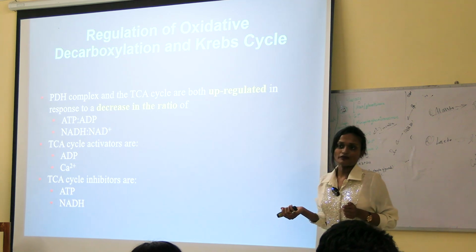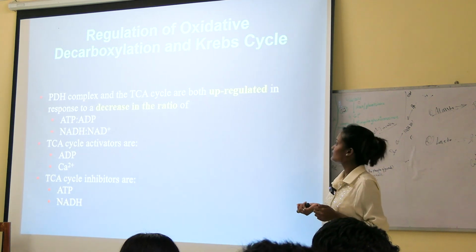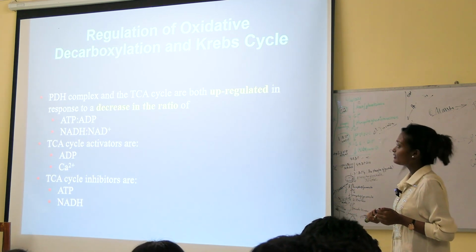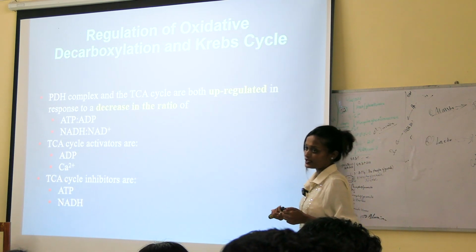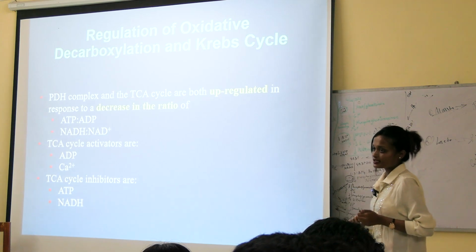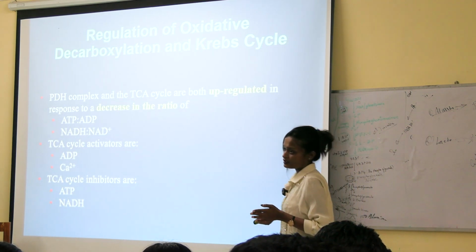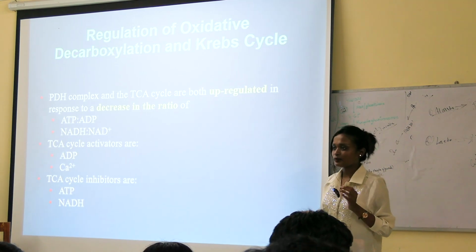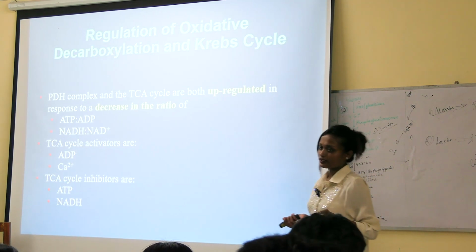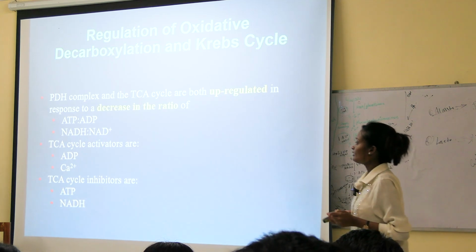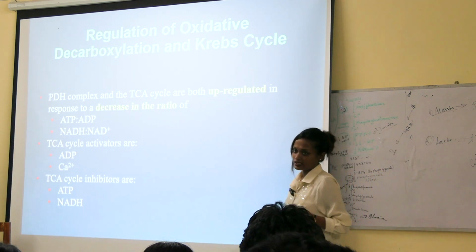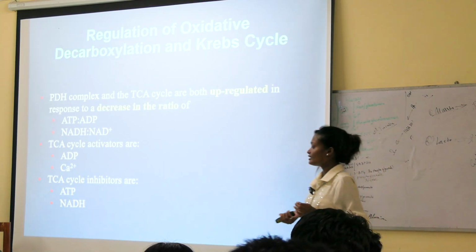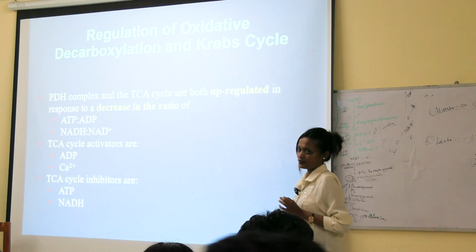So regulation of oxidative decarboxylation and Krebs cycle. The PDH complex and the TCA cycle are both upregulated in response to a decrease in the ratio of ATP to ADP, or NADH to NAD plus. TCA cycle activators are ADP and calcium ion, and TCA cycle inhibitors are ATP and NADH.